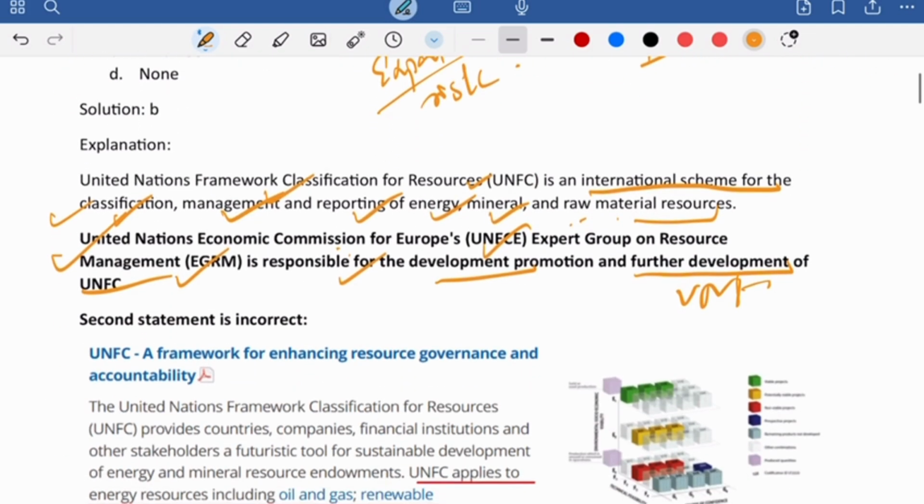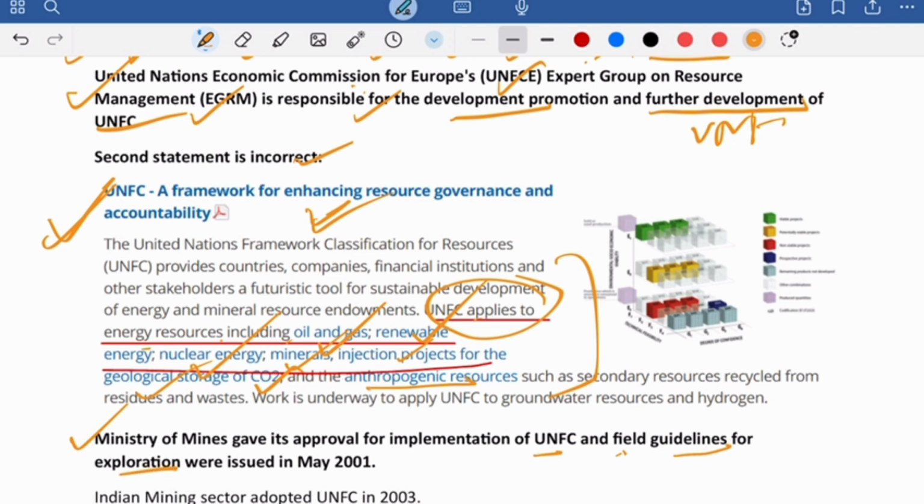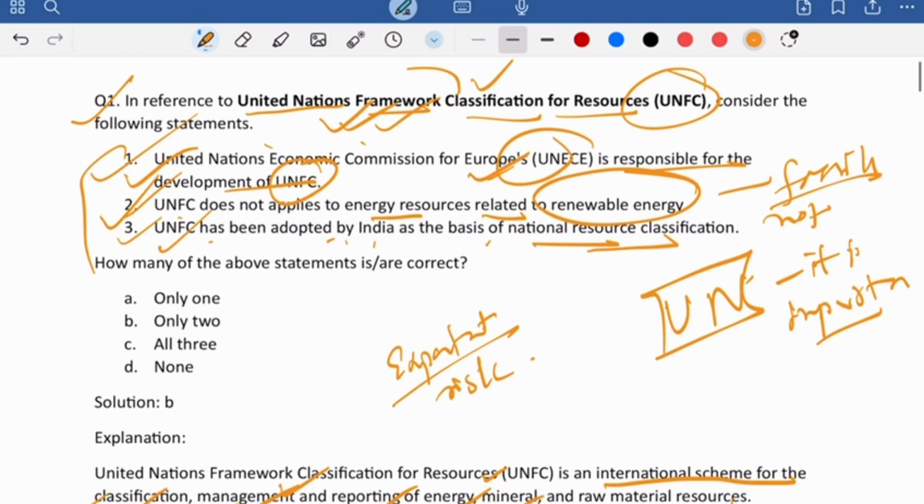Now, if you see the second statement, it is incorrect, because it is taken directly from the website: UNFC applies to energy resources including oil and gas, renewable, nuclear, minerals, injection projects for the geological storage of CO2 and anthropogenic resources such as secondary resources. So everything comes under UNFC, nothing is left. The Ministry of Mines gave approval for the implementation of UNFC, and field guidelines for the exploration were issued in 2001. The Indian mining sector adopted it in 2003. So this framework was adopted by India in 2003 itself.